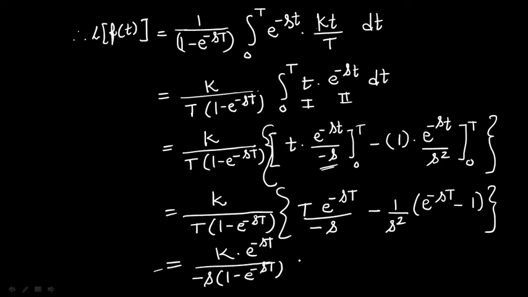Now the second term: if we adjust this negative sign, then here plus 1 by s square into k in the numerator, therefore k by s square upon T, and this value 1 minus e to the power minus sT gets cancelled.